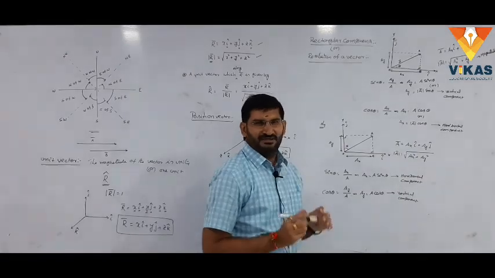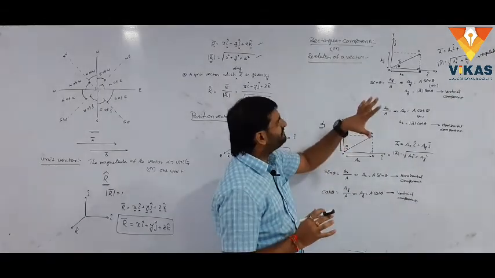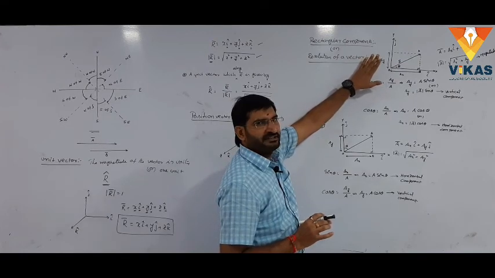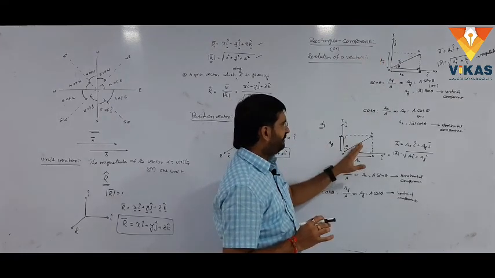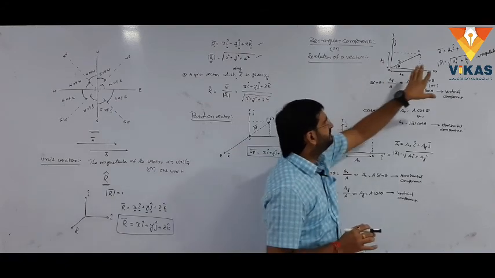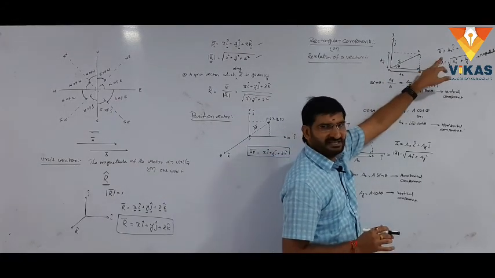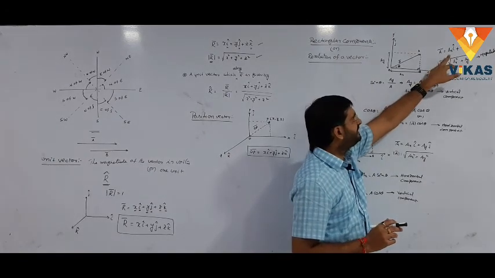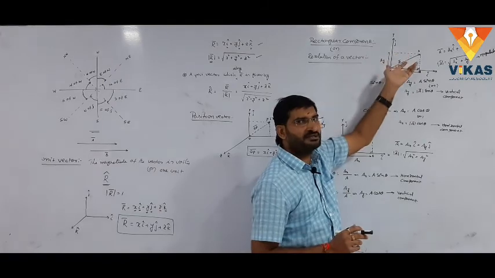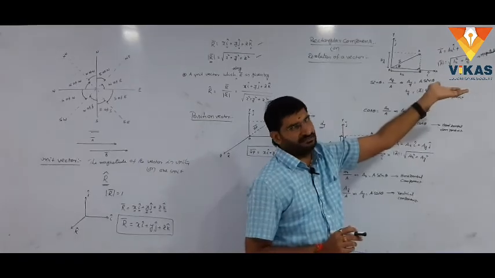Students, listen carefully. It is a very important topic. Suppose the angle made by the vector with the x axis and the angle made by the vector with the y axis, both diagrams are similar to what we mentioned on the board, and in both cases the representation of the vector is the same: a bar equal to ax into i cap plus ay into j cap. That is the two-dimensional manner. For three dimensions, az into k cap is there.